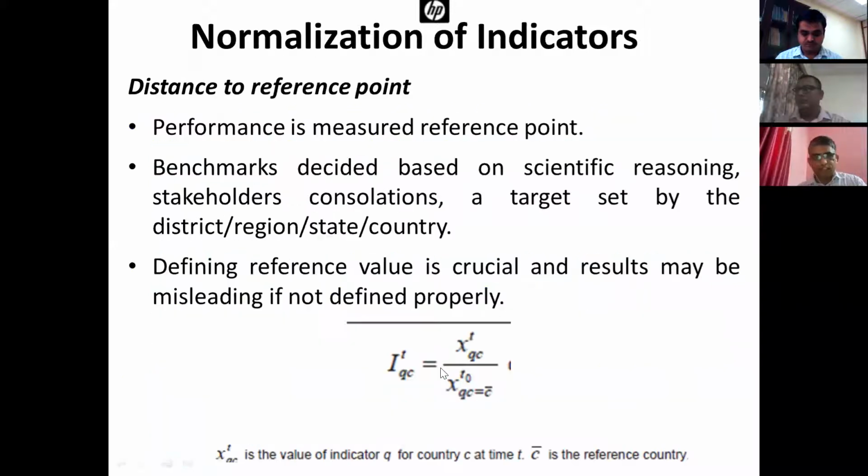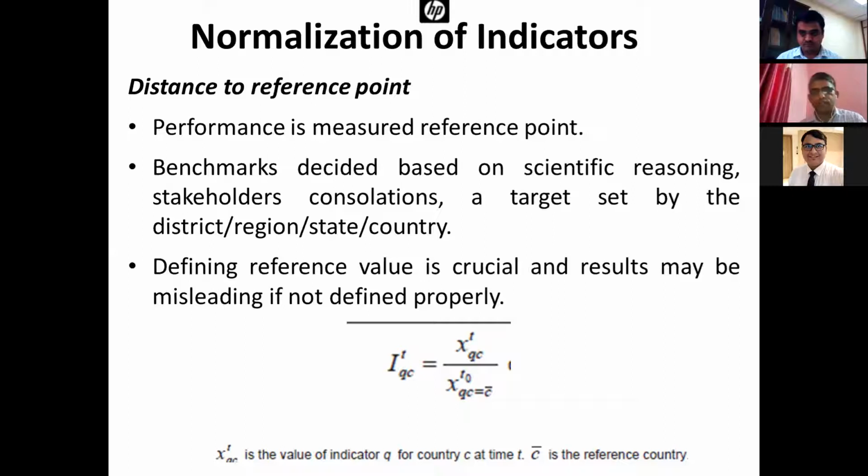Then next is distance to reference point. What we do is we measure the performance against a reference point. We define one reference point. This may be internal or external. Sometimes we can have the benchmark or the reference point as an average value among the states or the districts.